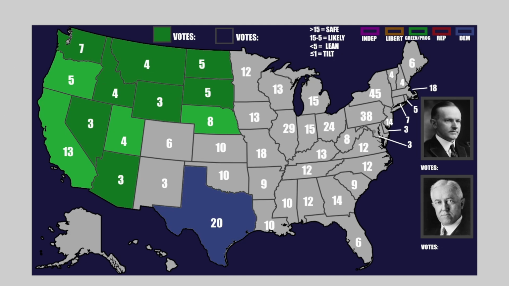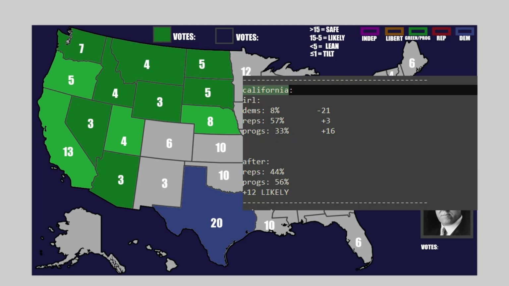Now in California, this is all pretty obvious. It's just a massive, absolutely massive lack of Democrat support here. They only get 8% of the vote in real life, which just completely wipes them in this community poll, where they do even worse than they did in the real life election. And you're also seeing a massive outcome of support for the progressives. They do 16 points better than the national average at 33%. The Republicans at 44%, and the progressives at 56%, so a 12-point victory in California.